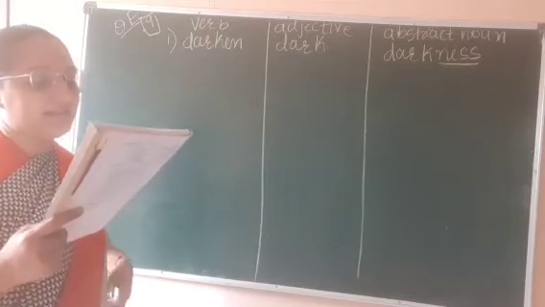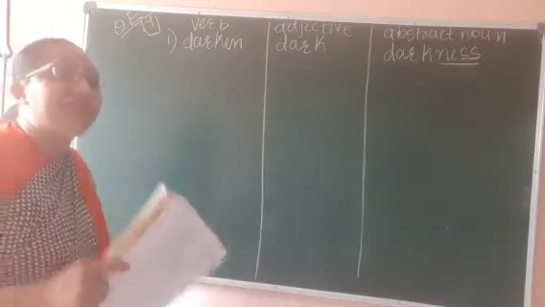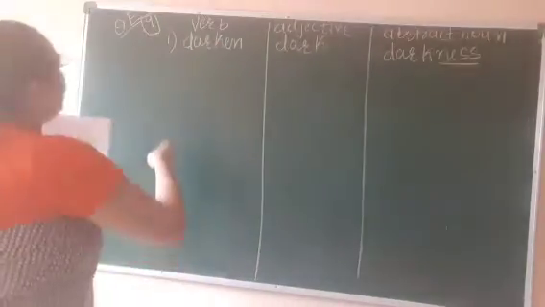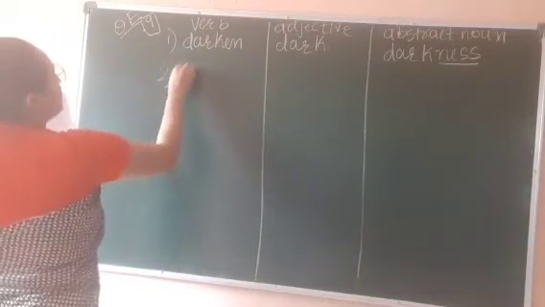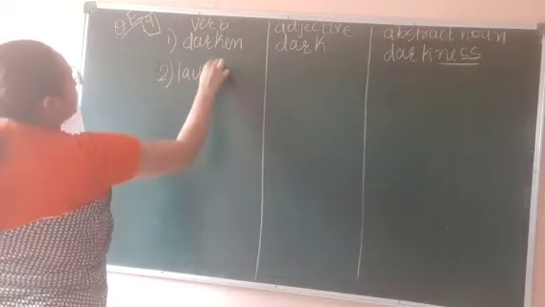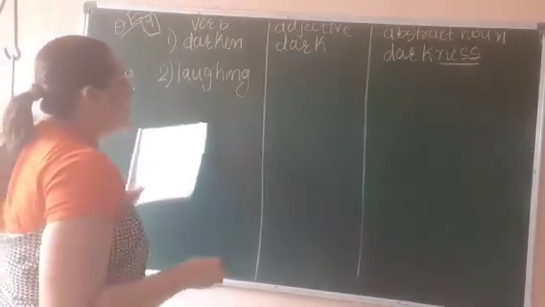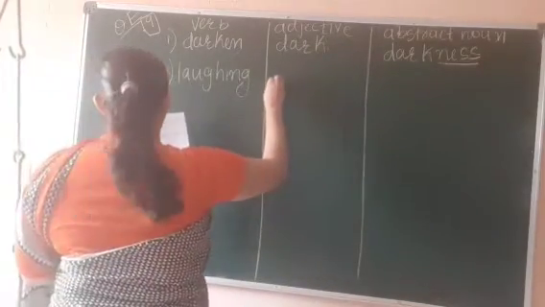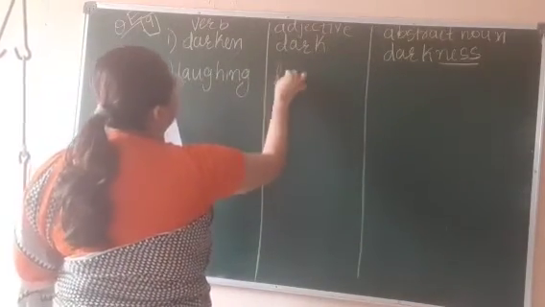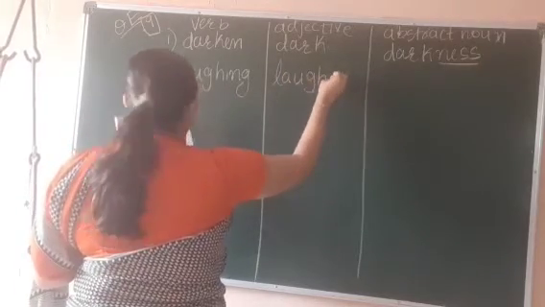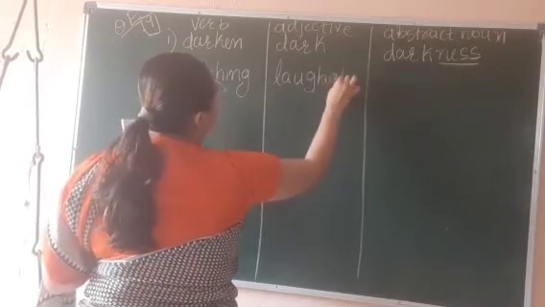Now the second one is laughing. Now laughing is an action. Right? So it is verb. So in verb we will write laughing as it is, as it's an action. Right? Now adjective. Laughable.